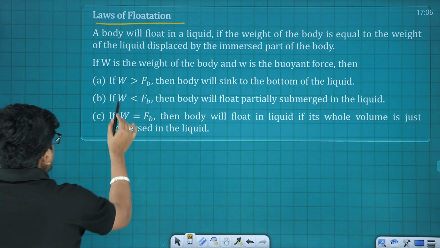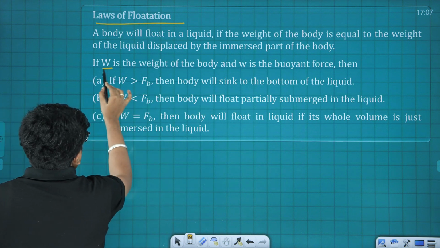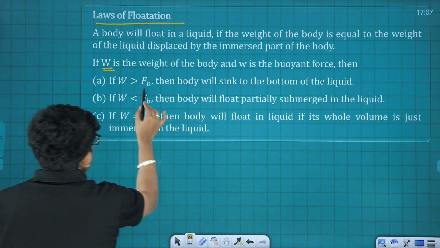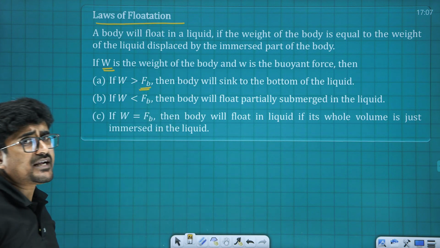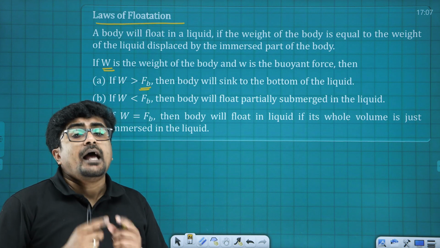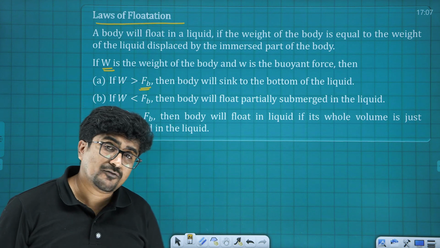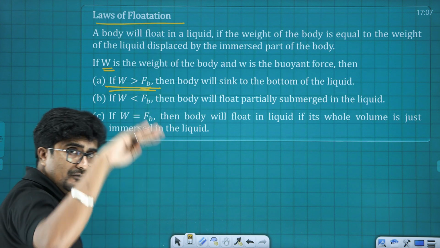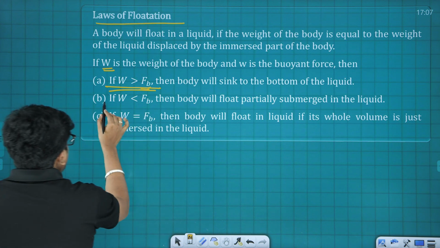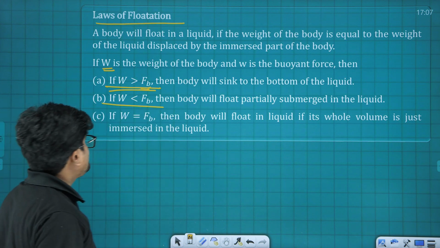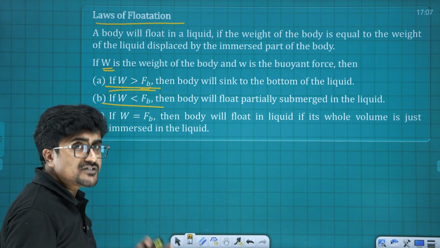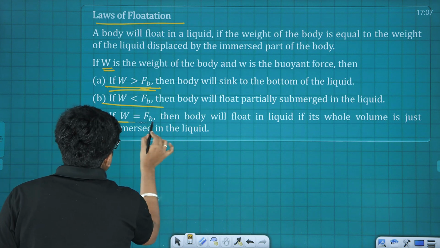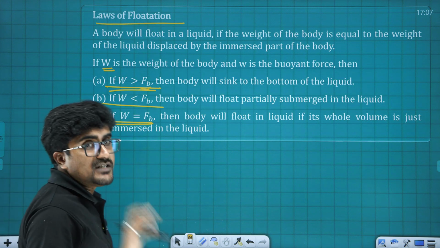If W is taken as the weight of the body and F suffix B is taken as the buoyant force, then in case number 1, if W is greater than F suffix B, the body will sink. If W is less than F suffix B, it will be partially immersed, and if W is equal to F suffix B, it will be just floating.